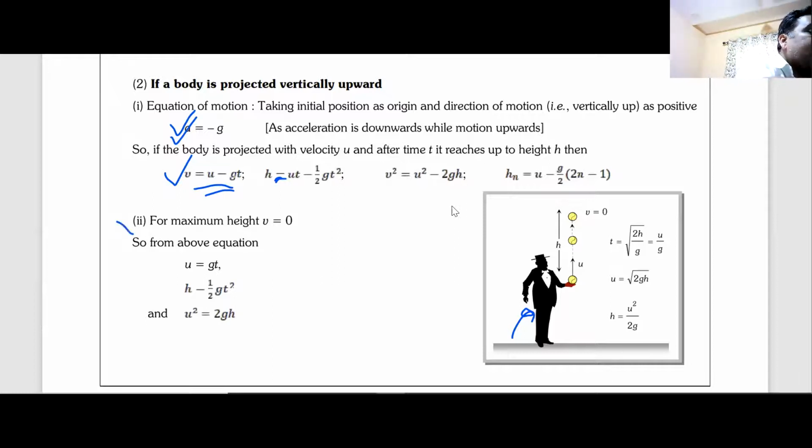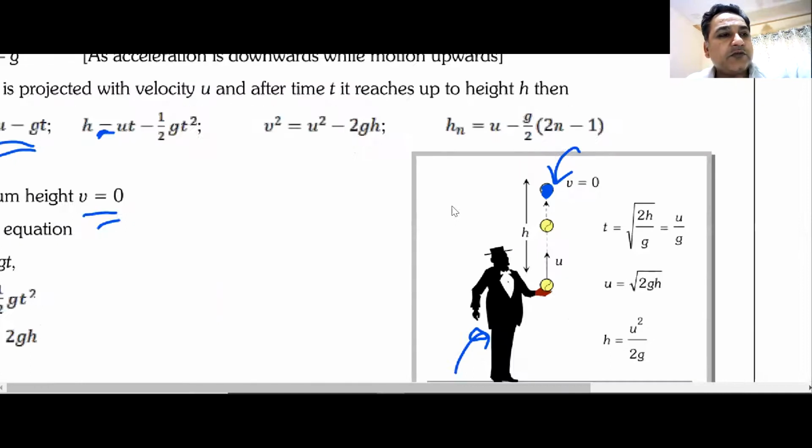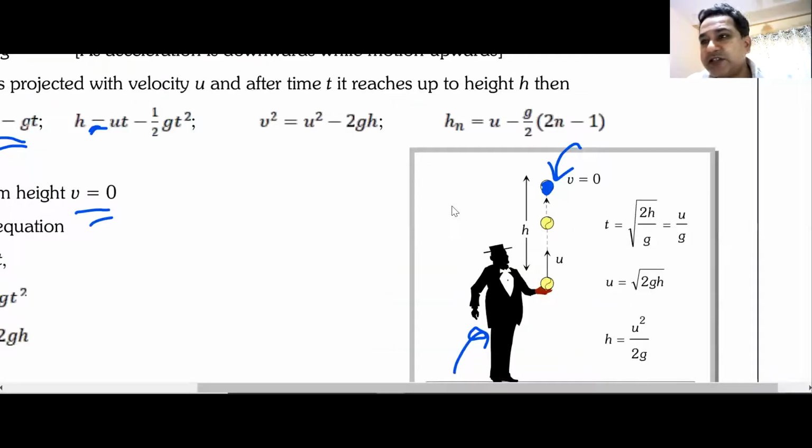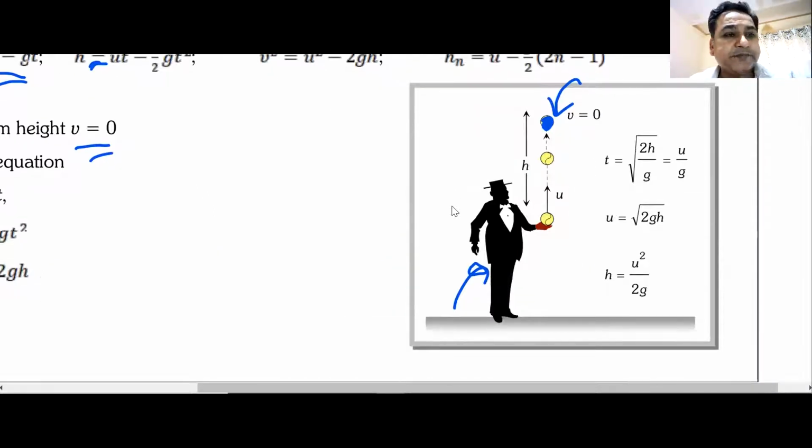For maximum height, we did the problem where something was thrown up from A to B. B was the highest point. This is the highest point, the blue dot that I have drawn. Again, I will try to increase the size of this gentleman, the juggler. Okay, I think it's big enough. So for this juggler, at the highest point the velocity becomes 0, the final velocity is 0.